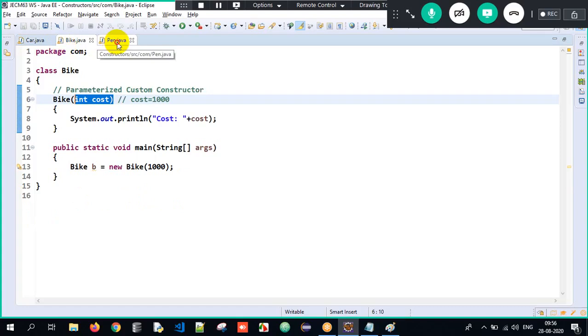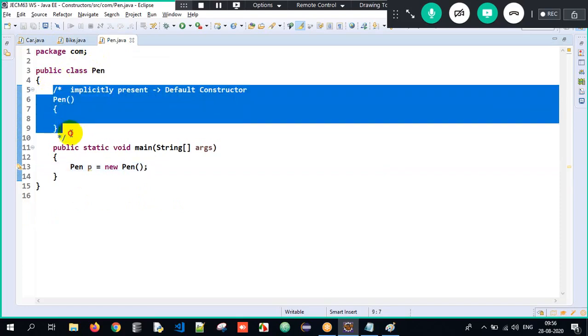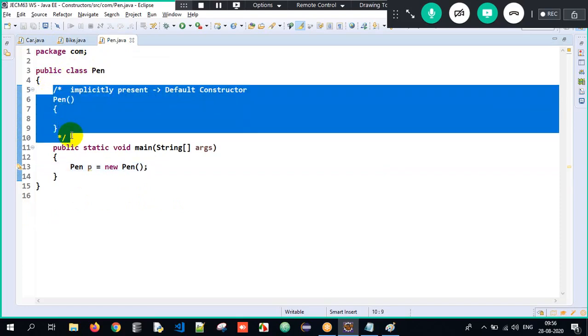Got it? Now here I have a class called Pen. Here, do we have any explicit constructor? No, this is implicitly, virtually present. The compiler would have generated it. Therefore, we call it a default constructor. So this is all about the entire process.